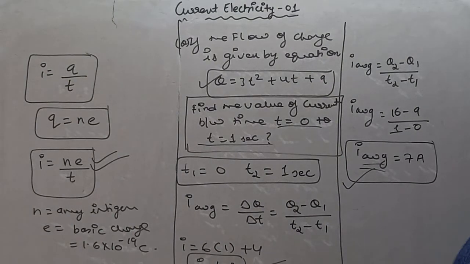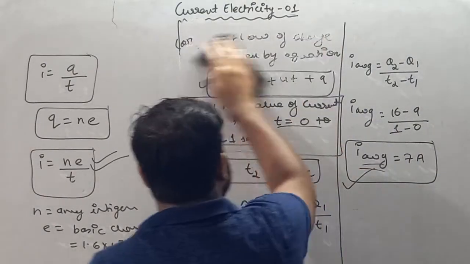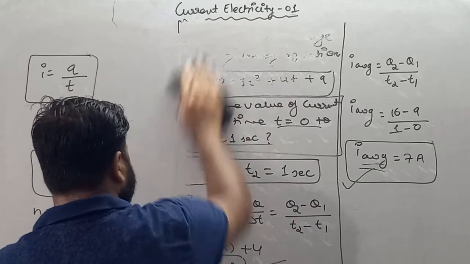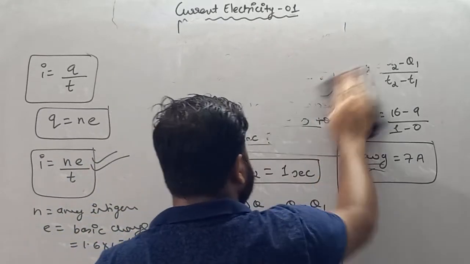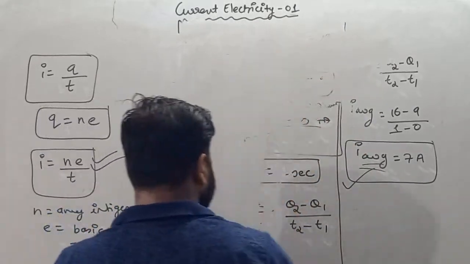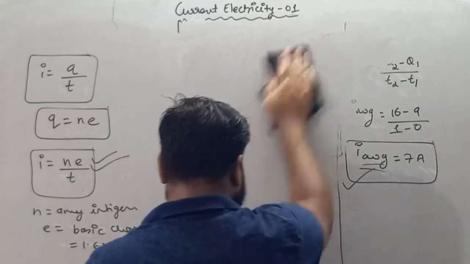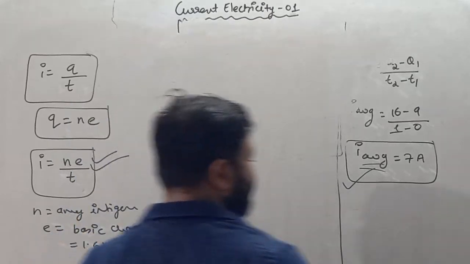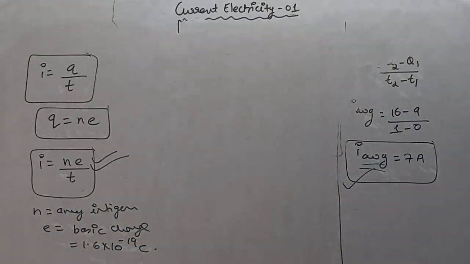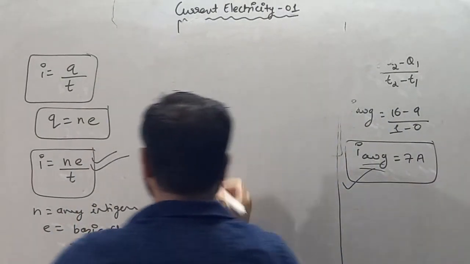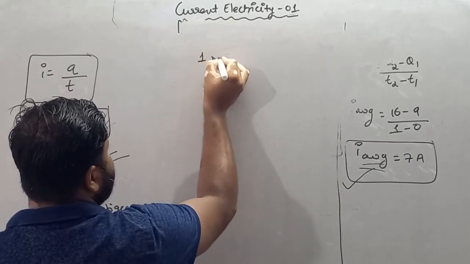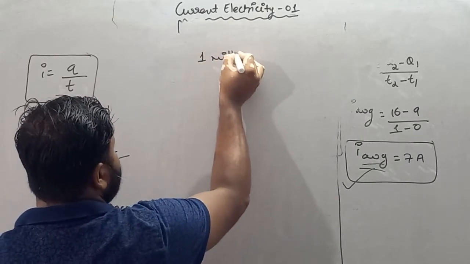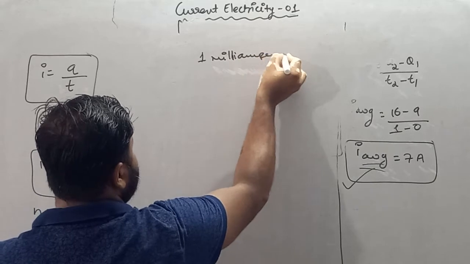Moving forward, my dear student, write down some more formulas. Write down the next heading, conversion of current. See, my dear student, sometimes the value of current is in milliampere.